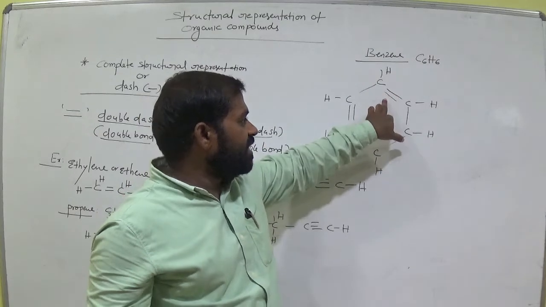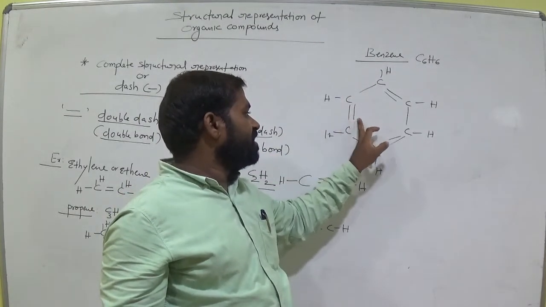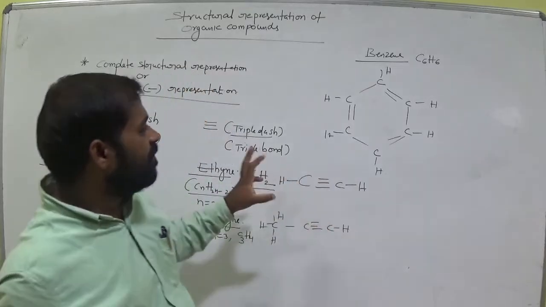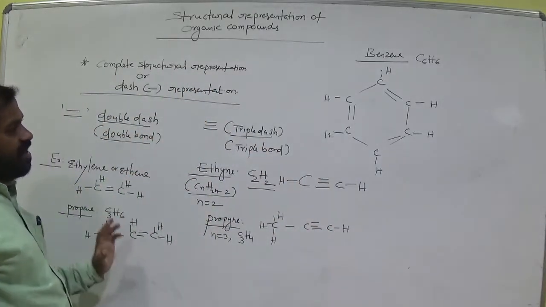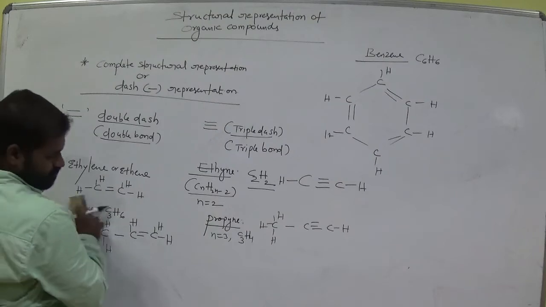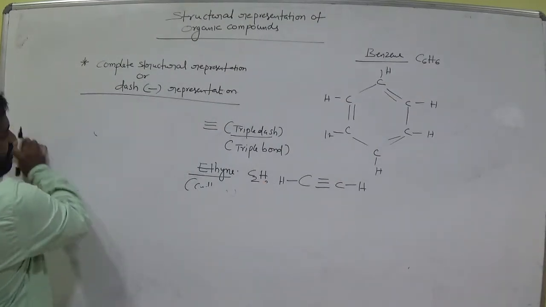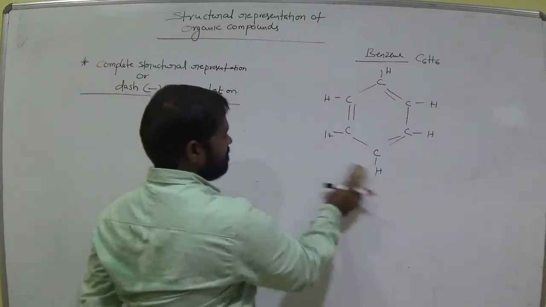In the double bond, one is sigma bond, another is pi bond. These are all sigma bonds. In the double bond, one is sigma, another one is pi bond. This is about the complete structural representation of organic molecules. Okay, is it clear? This is called dash representation. Clear? Next we go for the next method.